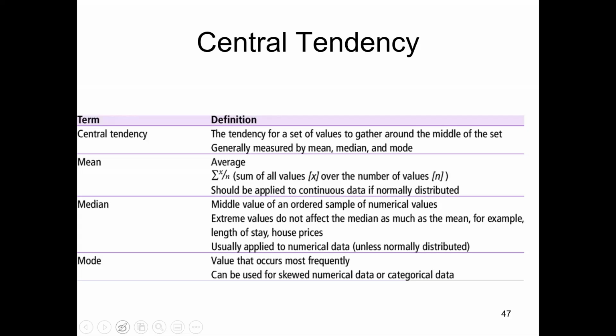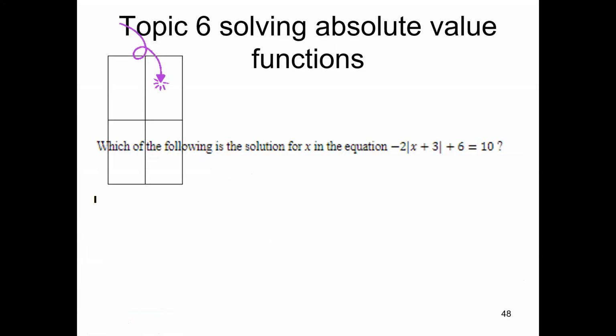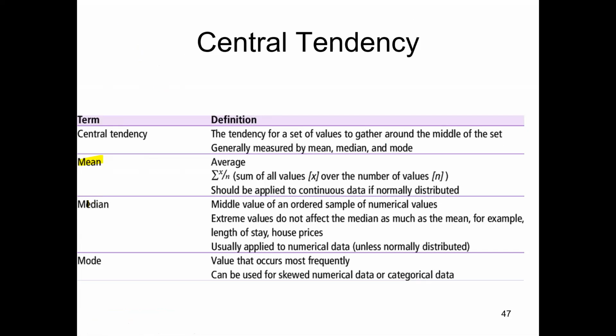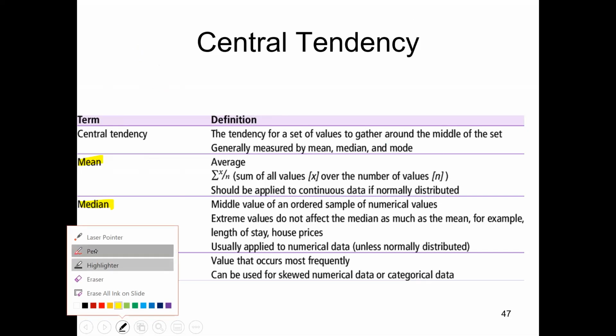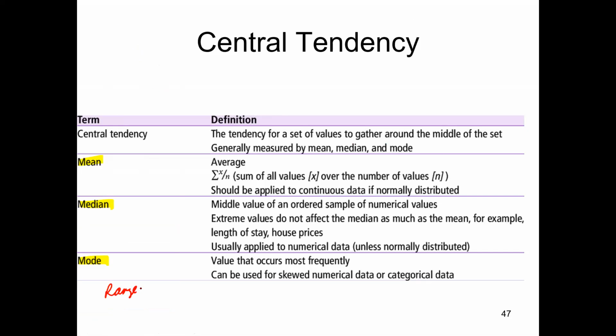All right, so let's go ahead and take a look over here. I would suggest that you copy down mean, median, mode, and then of course the last one is range. Okay, so for your mean, it is the average. So you basically add everything together and then divide it by the number of numbers there are. Median is the number in the middle. Mode is the most frequent. And your range is going to be your biggest number minus your smallest number. And that's your central tendency.